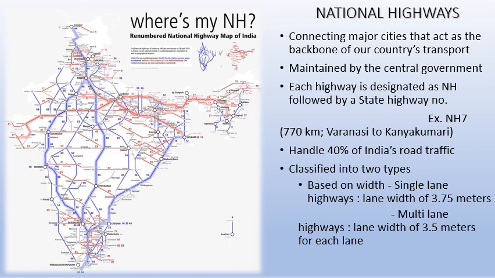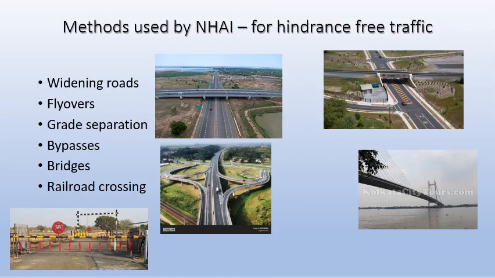Handle 40% of India's road traffic. It is classified into two types based on width. A single lane highway will have 3.75 meters in width, while a multi-lane highway will have 3.5 meters of each lane, which means if there is two lanes, 3.5 plus 3.5, you have 7 meters in width. But if it's just one lane, it should be just 3.75 meters and not less than that.